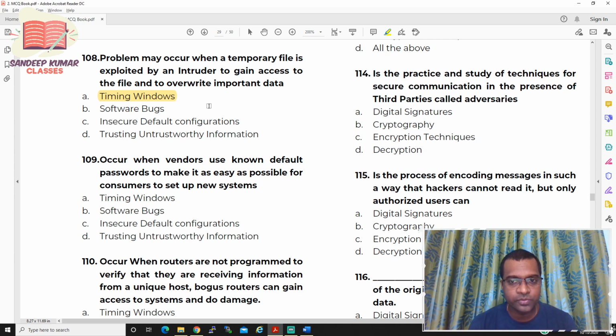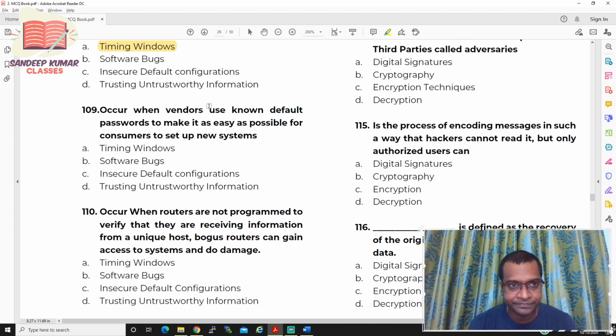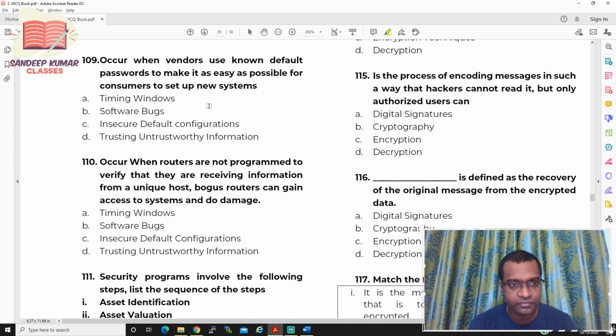Now let us move to question number 109. Occurs when vendors use known default passwords to make it as easy as possible for customers to set up new systems. You have four options. Option A, timing window. Option B, software bug. Option C, insecure default configuration. Option D, trusting untrustworthy information. Your time starts now.